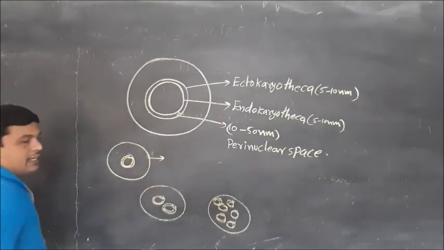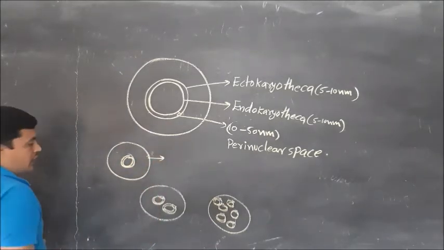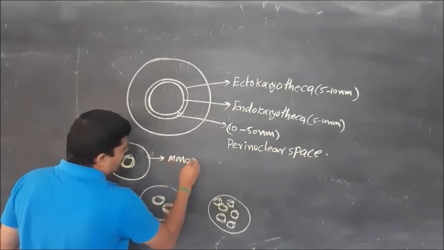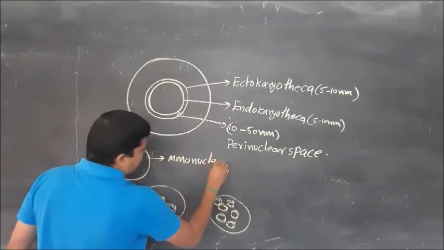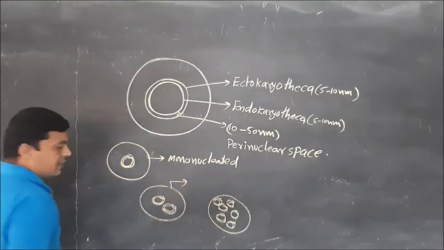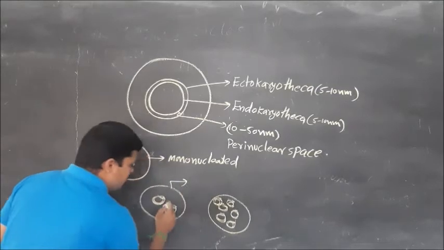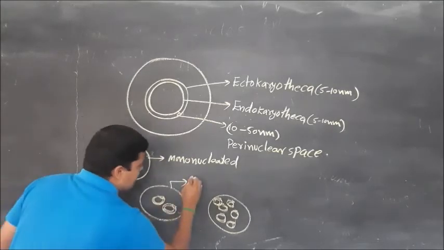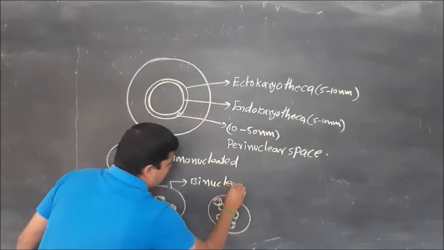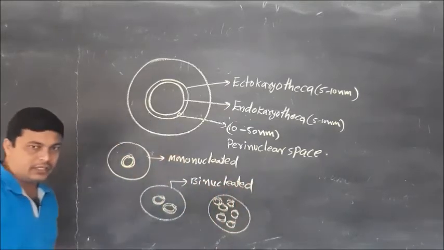If a cell contains only a single nucleus, that kind of cell is considered a mononucleated cell. If a cell contains two nuclei, this kind of cell is considered a binucleated cell.